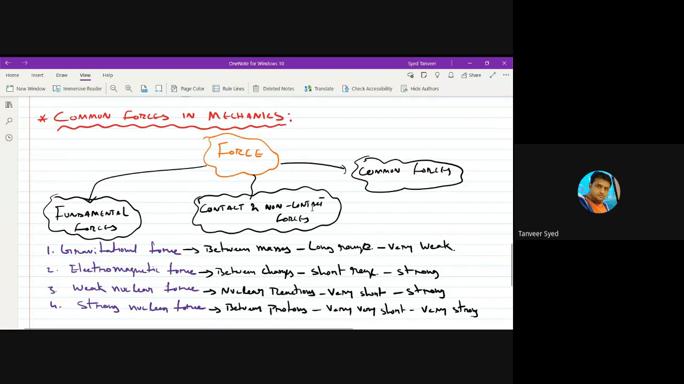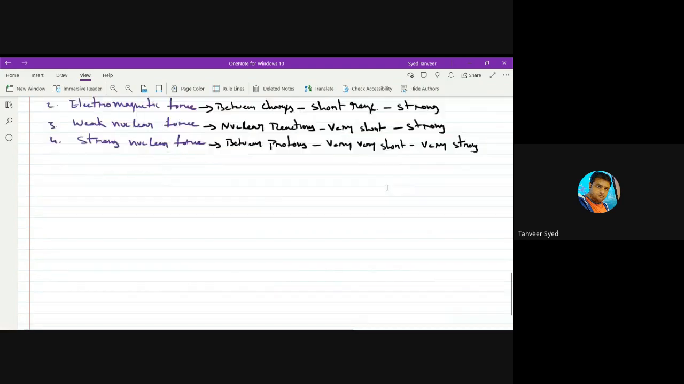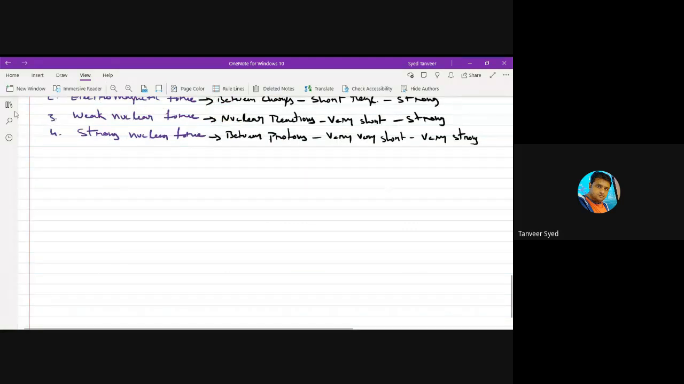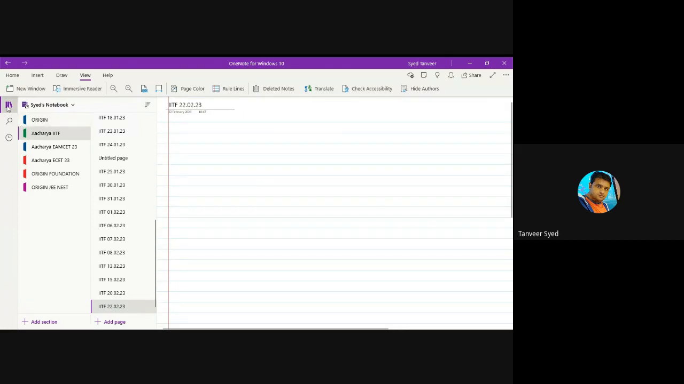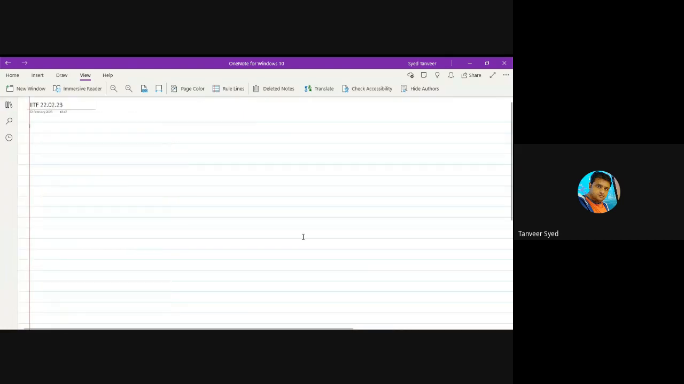Then another category of forces, we call them common forces in mechanics, which we will discuss today. So common forces in mechanics means the forces that we come across in our day-to-day life. What are these forces?